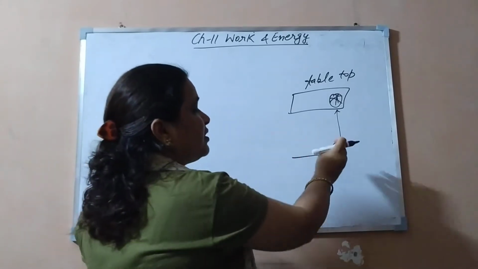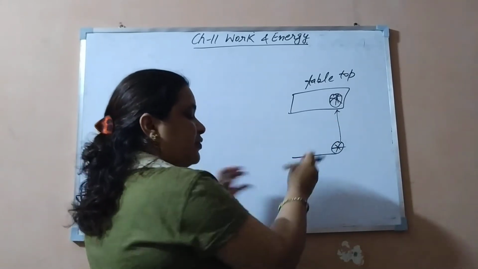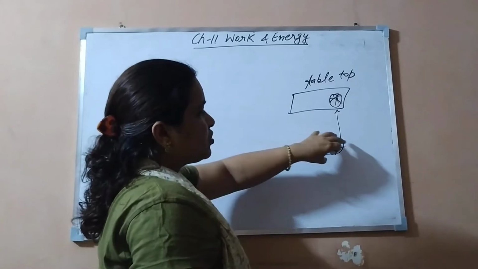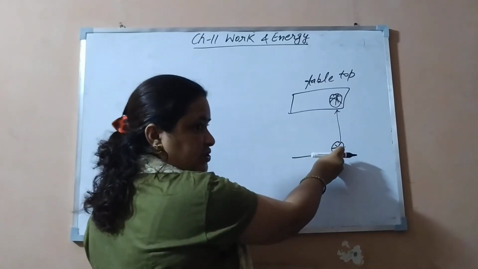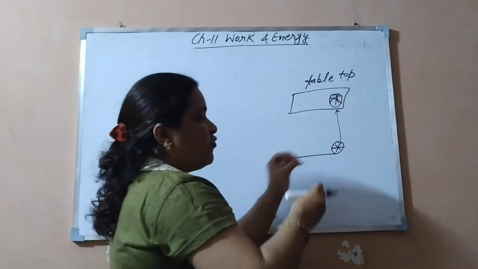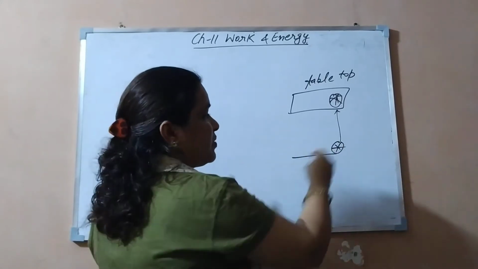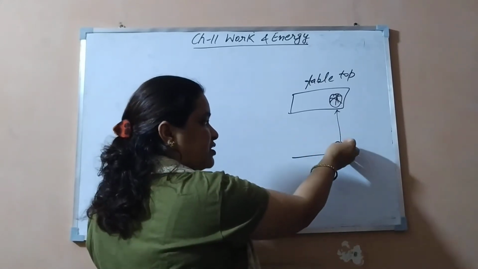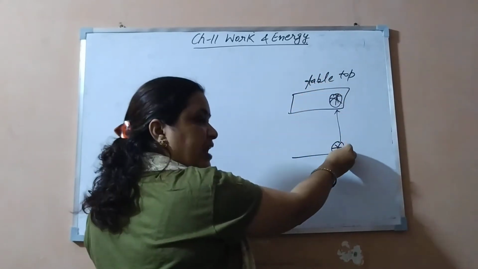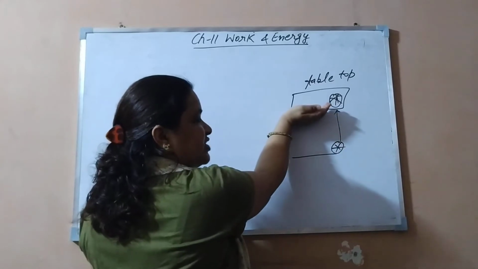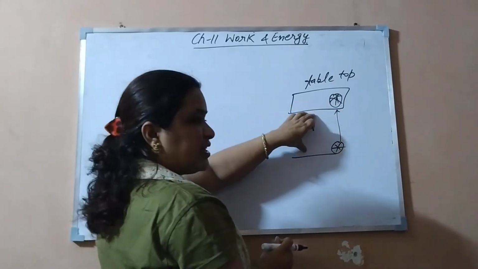Whenever this energy is transferred to the ball, the ball gains some energy and some work is done on it. We are applying force on the ball and its height gets changed, so there is displacement also.